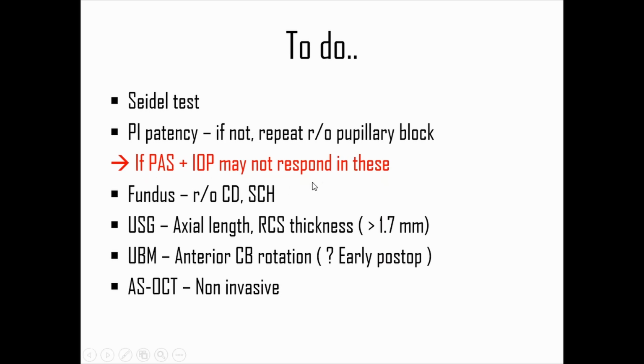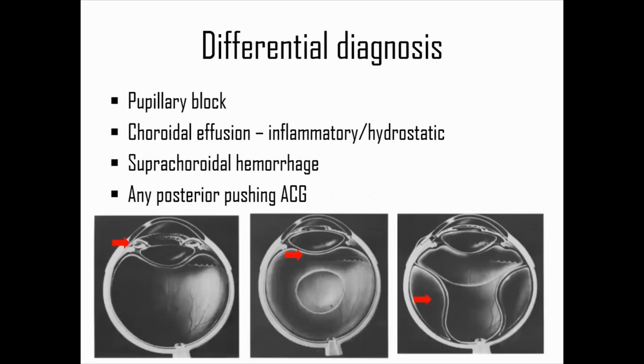If there is PAS, IOP will not respond to all these things. And if you have a view or if the fundus can be seen, rule out choroidal detachment and suprachoroidal hemorrhage. If you have axial length, it's always better to rule out nanophthalmos in these patients. And UBM can show anterior ciliary body rotation, but it may not be possible in early post-ops. So the easiest thing to do is an anterior segment ASOCT, look at the IOL reflex. That will help us pick up malignant glaucoma better. So the differential diagnosis is pupillary block, choroidal effusion because of inflammatory or hydrostatic causes, and suprachoroidal hemorrhage or any posterior pushing mechanism causing angle closure.